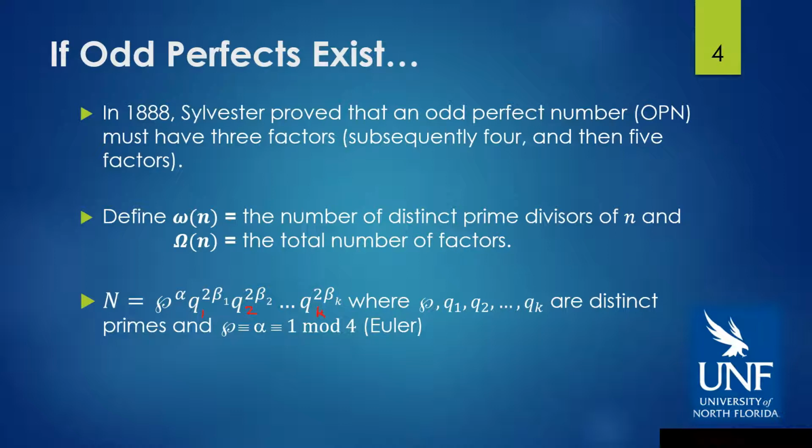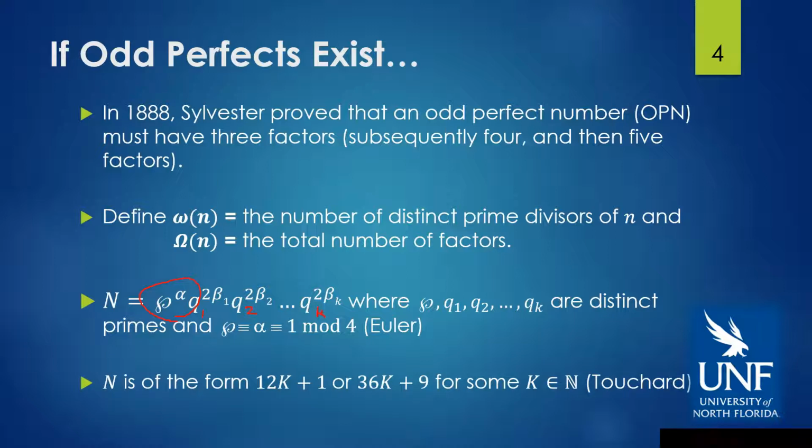And Euler proved that the first prime, which is referred to as the special prime, must be of the form 1 mod 4, and its power must also be of the form 1 mod 4. In the 1950s, Touchard proved that n must be of the form 12k plus 1 or 36k plus 9. And if we combine some of the restrictions, we actually get some more modular restrictions on the form of n.